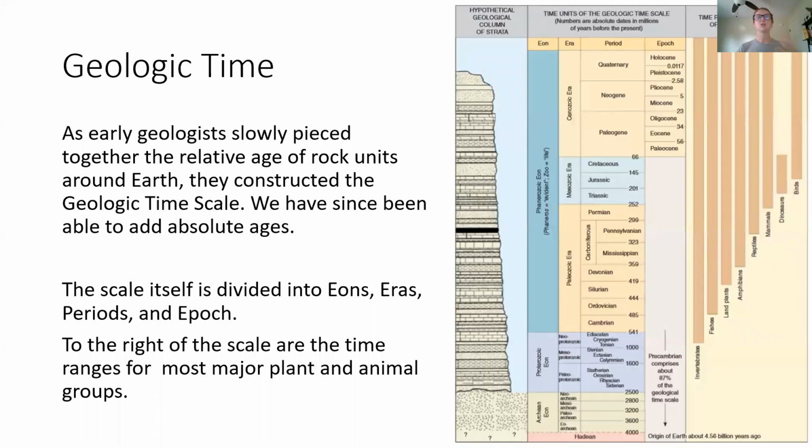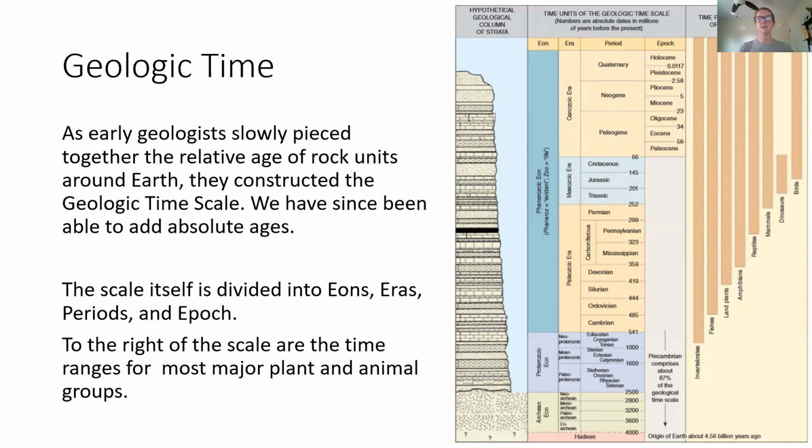So as geologists started figuring out the history of Earth and started to put together the geologic timescale, first they worked with relative dating, right? What rock layer is older than what? What fossil is older than what? And they were able to eventually construct the geologic timescale. Since then, we've been able to add absolute ages, but first we're just going to talk about when they constructed it using relative ages. Right?